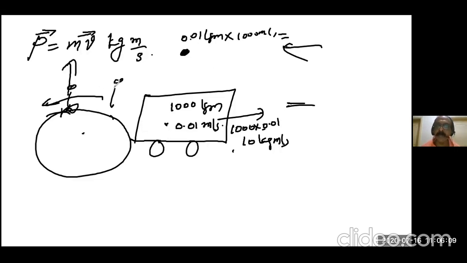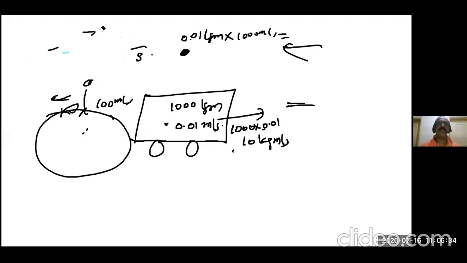Actually, when you jump, you are going in a parabolic path. Suppose this is the Earth and you are here. The Earth is going at 100 meters per second in this direction. For example, I am observing you from outside the Earth, with no influence on me. Suppose you are an alien looking from above. If you jump from here, the Earth moves under your feet, but you are falling here actually.